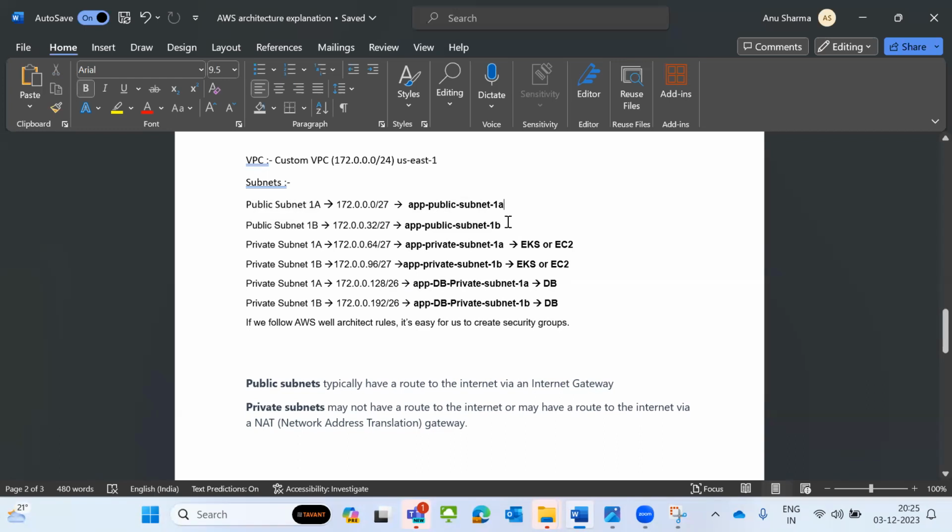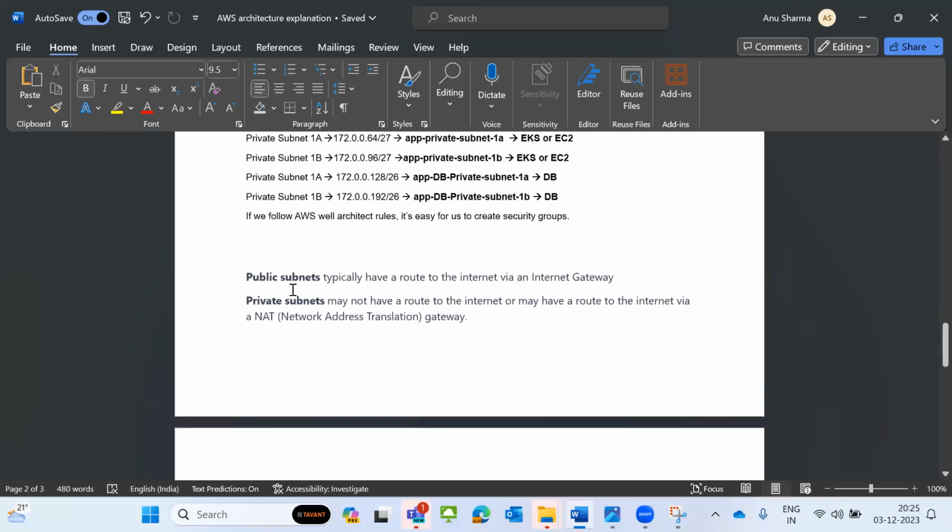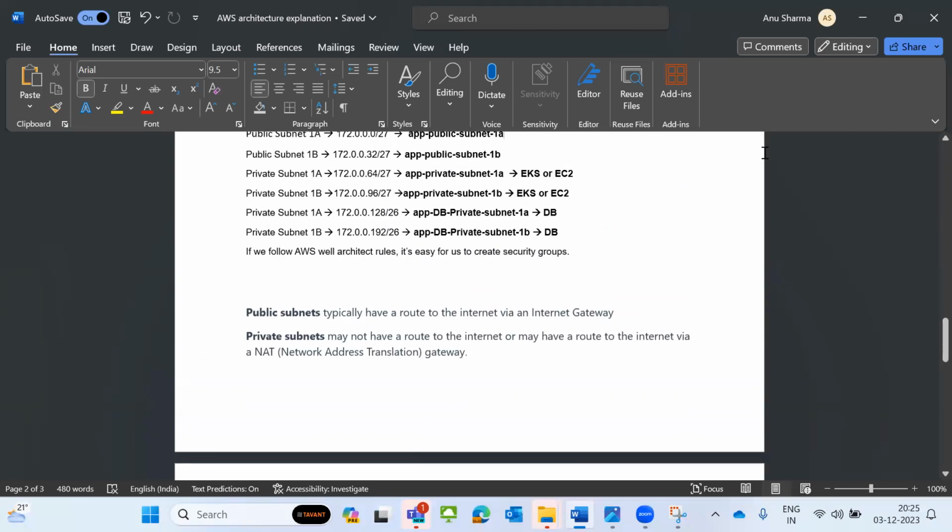For example, tomorrow if you want to create something and connect in a public subnet, you will not get IPs, and you need to split again. The entire architecture, this VPC network itself, you would need to change, and we don't want to change that. That's why we are using these things. So you know what a public subnet is and what a private subnet is. Public subnet means it comes from the internet gateway. Private subnet, it comes from a NAT gateway.